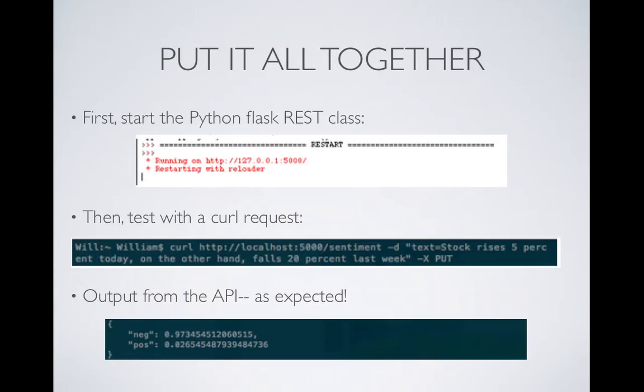So first we can start the Python Flask REST class by running that Flask API class that we just created. And then we just test with a curl request. If you notice, the text variable there is the exact same text that we tested it on a few slides ago. Then we get the output back in standard JSON format, as expected: negative 97%, positive 2.6%, exactly the same thing. It's in a format that is pretty standardized, easy to work with. This was a pretty fun project.